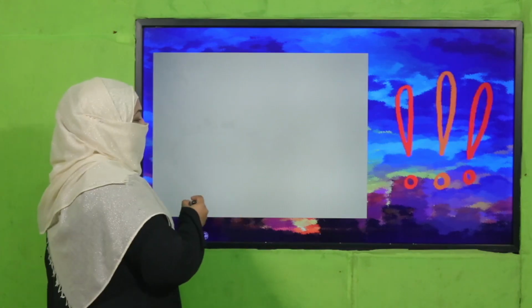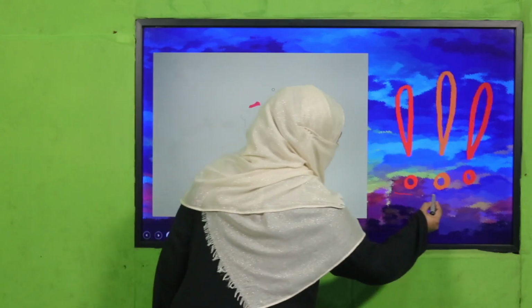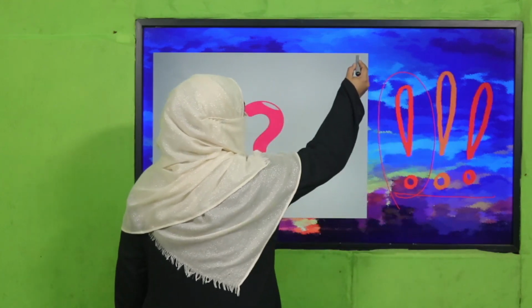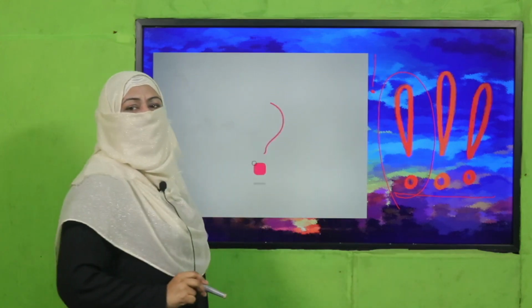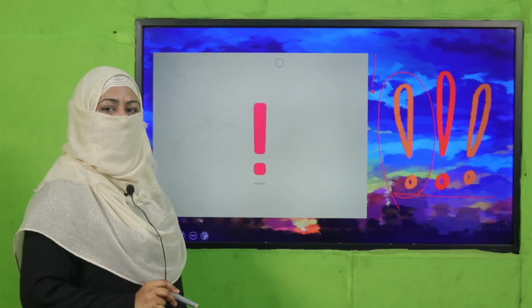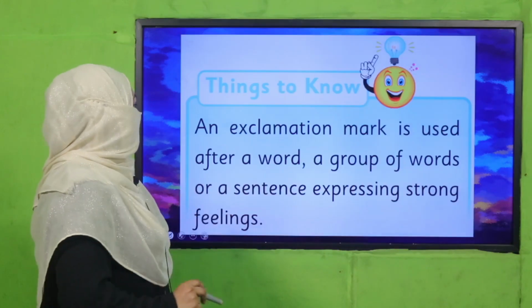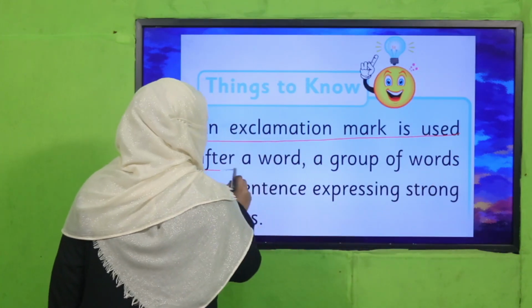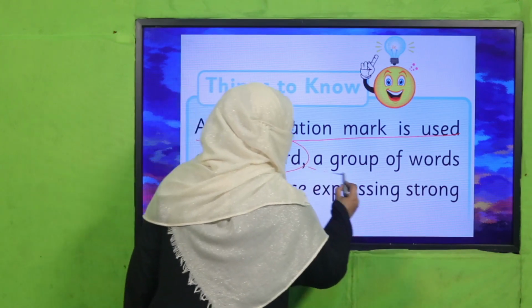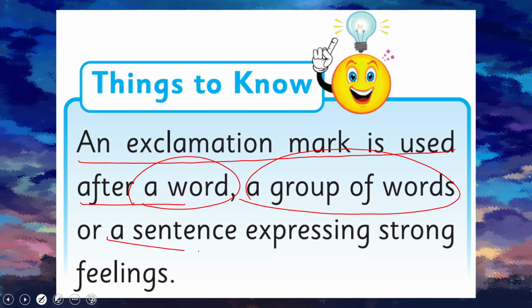This sign is known as exclamation. How do we write it? Like this. A straight line with a full stop. This is called an exclamation mark. What do we call it? Exclamation mark. So an exclamation mark is used after a word or a group of words or a sentence.